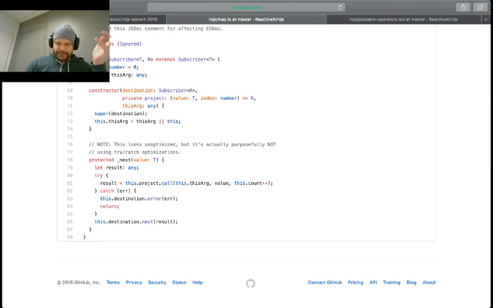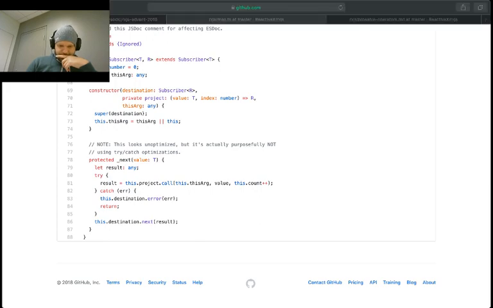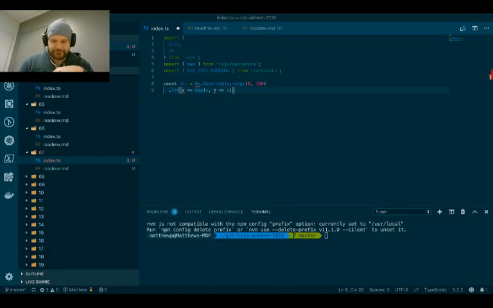And that's useful, like I said, because if something bad happens, it could be that something in your projection code is just completely wrong, versus some sort of API that you're calling gets bad input. We don't distinguish between those two, so it's good luck in terms of finding what the actual error was, but just know that there was an error that happened there. And then we just send the destination to the next piece. So let's dive back into code here and show you how to actually use map.